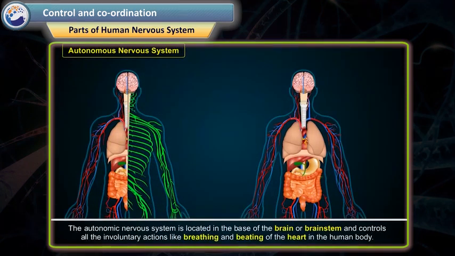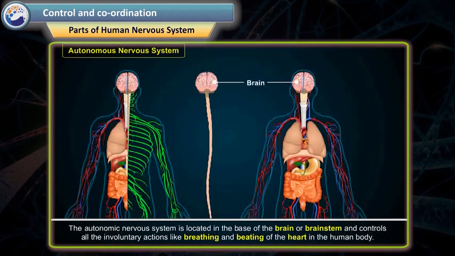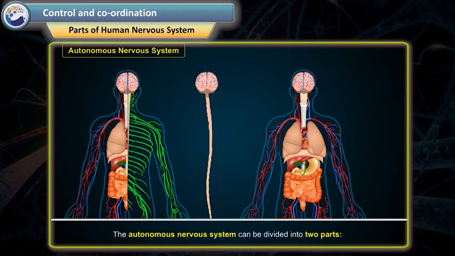Autonomous nervous system. The autonomic nervous system is located in the base of the brain or brain stem and controls all the involuntary actions like breathing and beating of the heart in the human body. The autonomous nervous system can be divided into two parts.